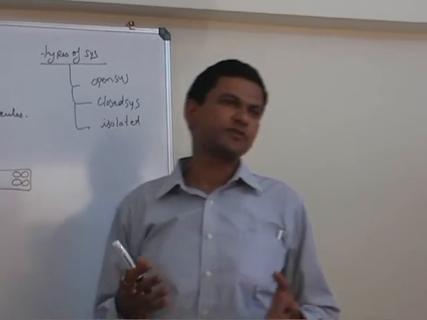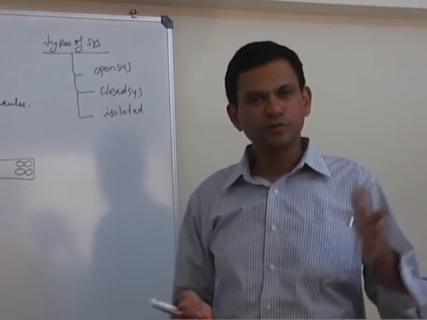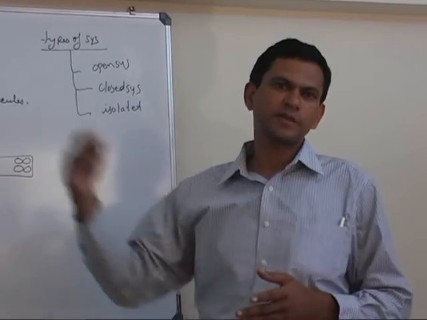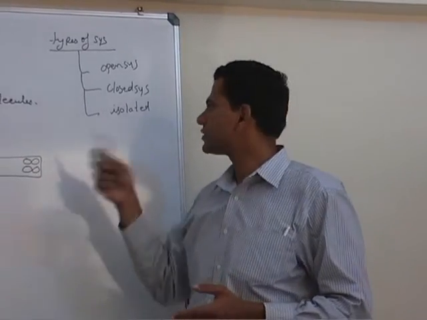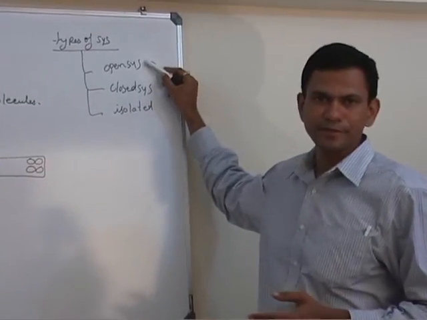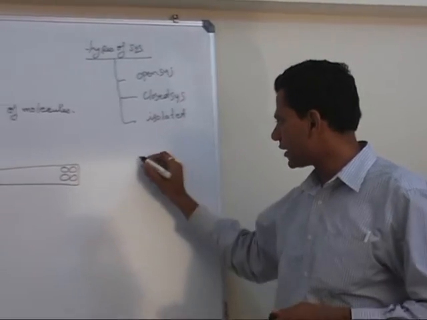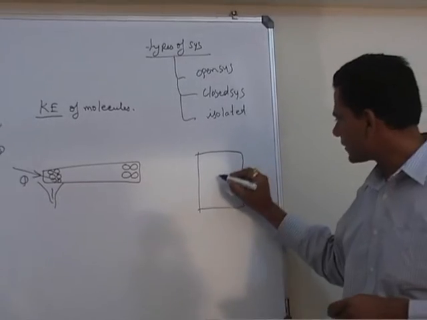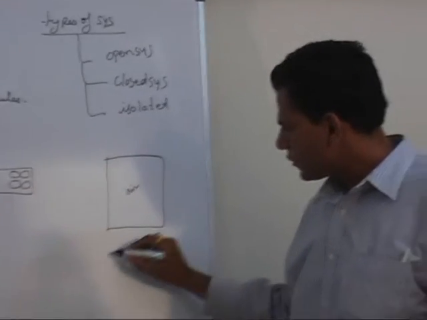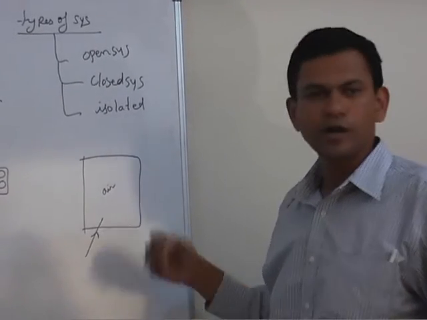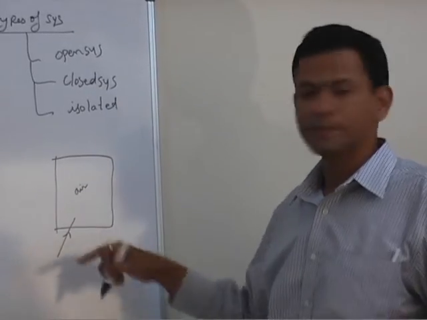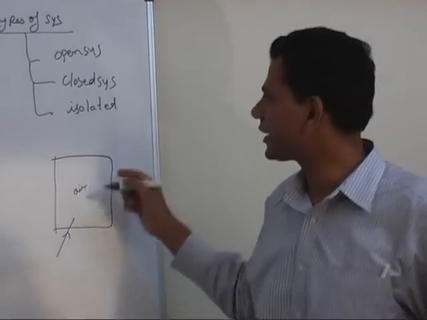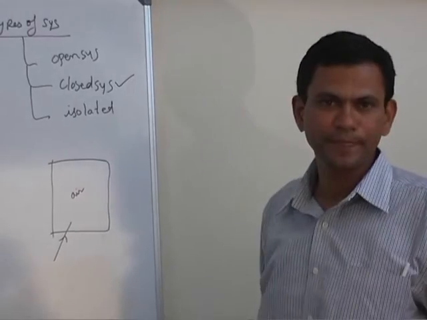and air has got its own energy. So energy and mass both are coming in, and energy and mass both are going out. So this room is an example of an open system. Whereas if we consider a container closed from all sides and some air is in it, then only energy can flow in or out, and we cannot have the mass flow in or out. So this is an example of a closed system.